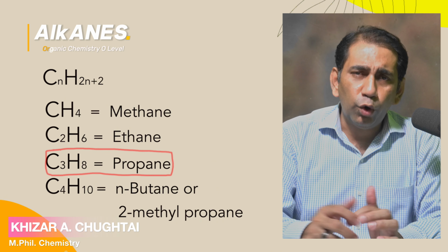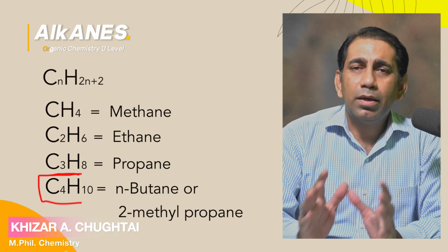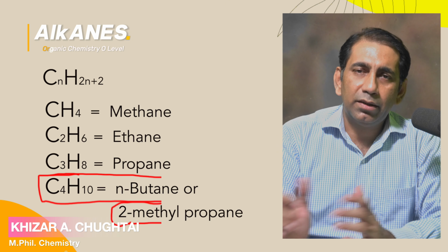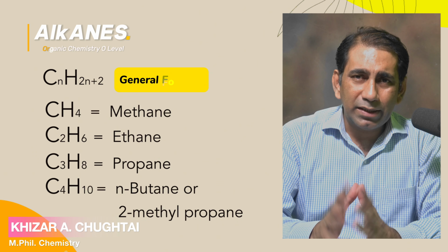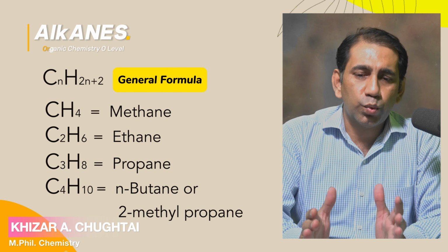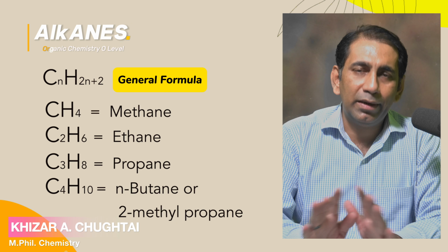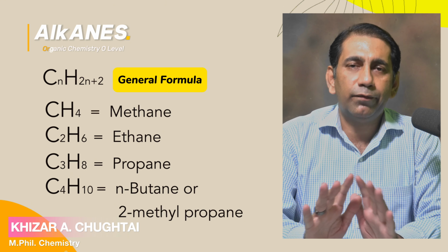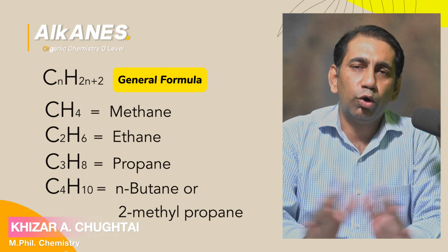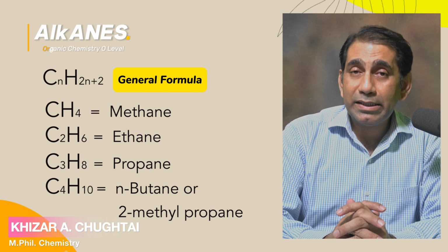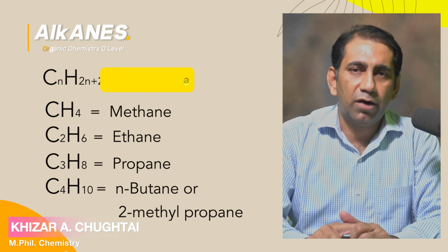If n is equal to 4, then the formula is C4H10. That is normally known as butane. So this is the general formula, CnH2n+2, and this formula is followed by all normal alkanes, all types of normal saturated hydrocarbons, open chain alkanes. That is said to be the general formula.